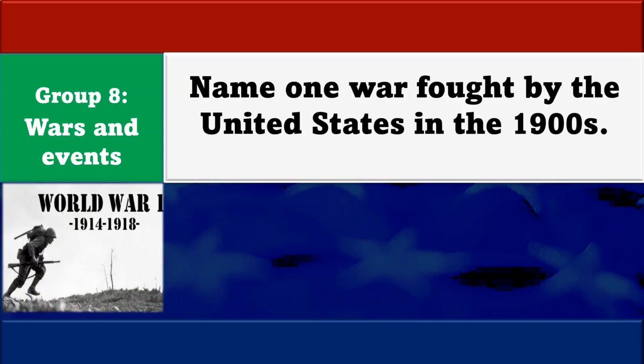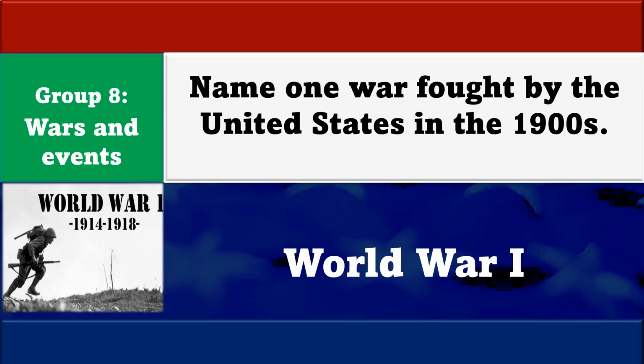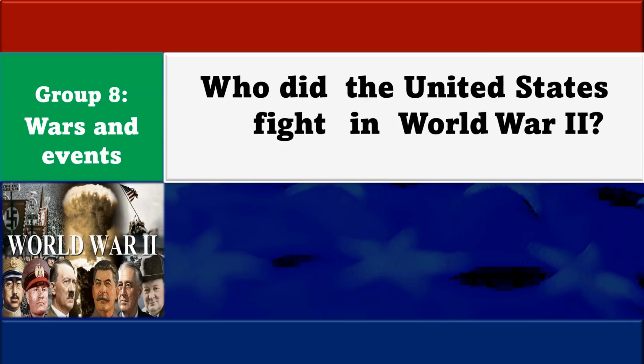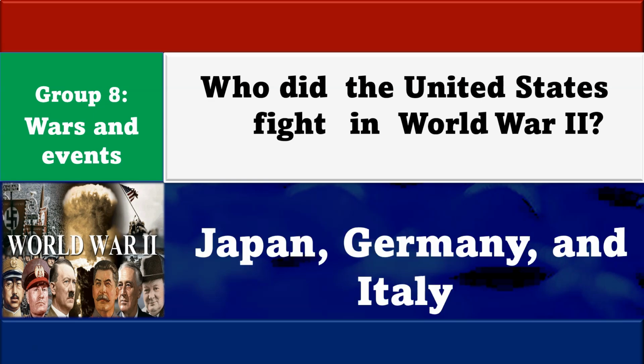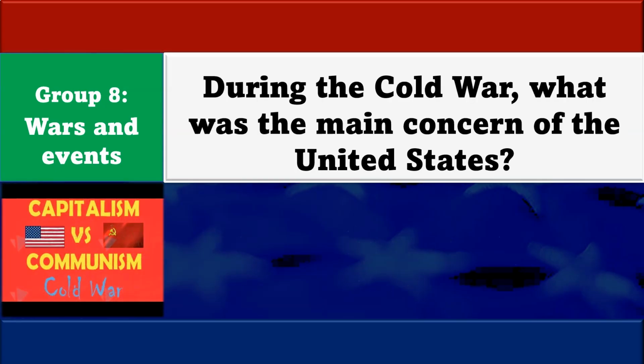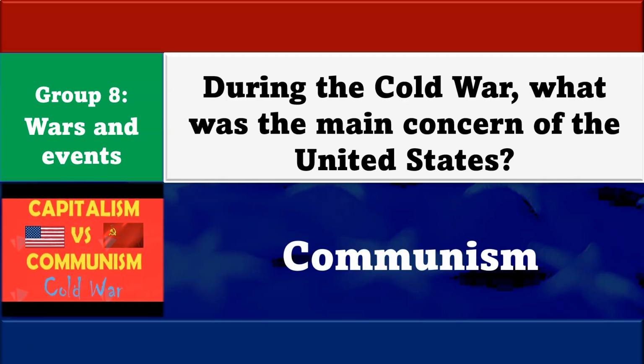Name one war fought by the United States in the 1900s. World War I. Who did the United States fight in World War II? Japan, Germany, and Italy. During the Cold War, what was the main concern of the United States? Communism.